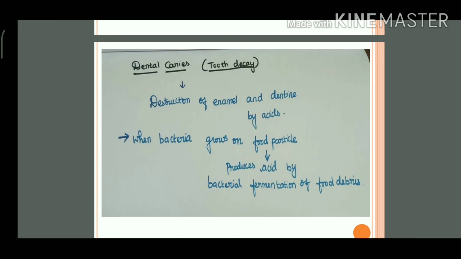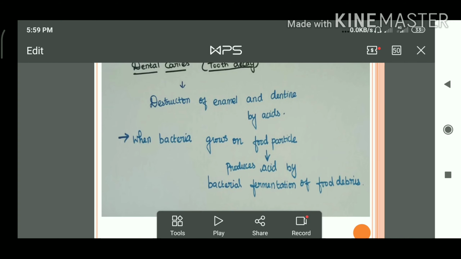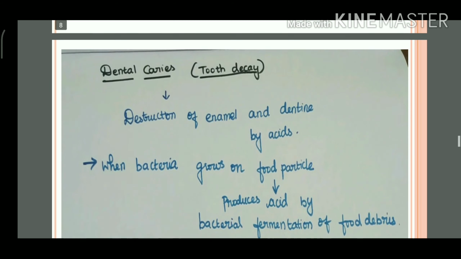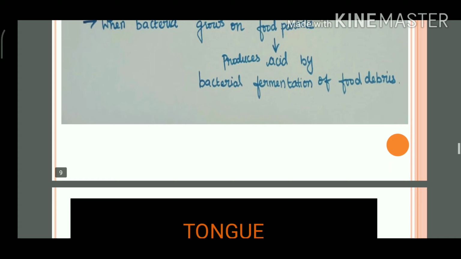How may it occur? After taking food, some food particles remain in the mouth. These food remains favor bacterial growth, and once the bacteria grow, they start producing acid through the fermentation of the food debris. That acid destroys the enamel and also the dentine of the tooth, which is called tooth decay. Tooth decay is also called dental caries.